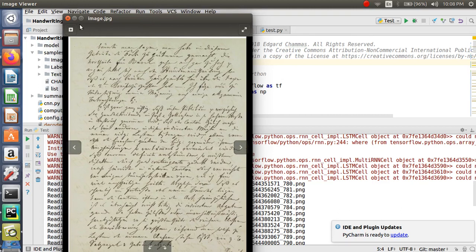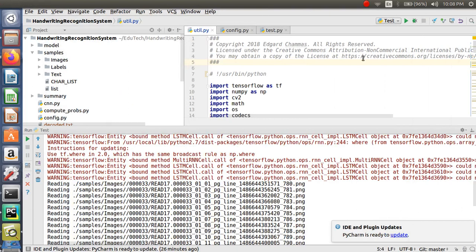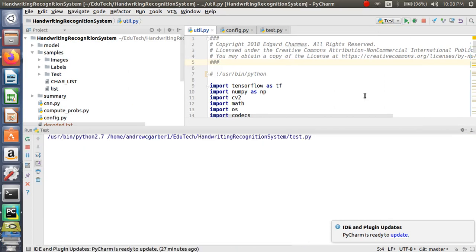line by line. So if you look in here, well, I'm going to move that back over and just demonstrate it. So right now I just have it running in the IDE. You can also run it from the command line, but here we go. It's going to start up.